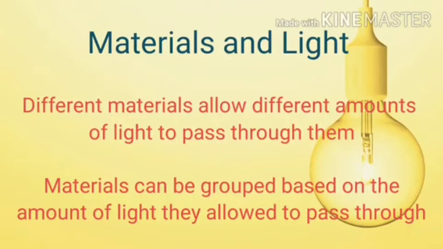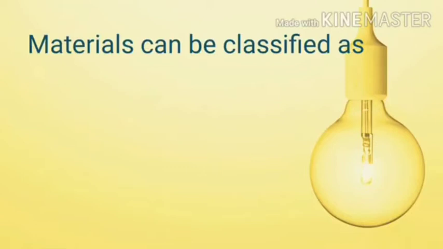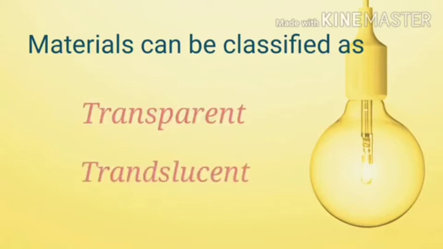Now let's talk about material and light. Different materials allow different amounts of light to pass through them. Materials can be grouped on the amount of light they allow to pass through them. Materials can be classified as transparent, translucent and opaque. Which are the three types of material? Transparent, translucent and opaque.